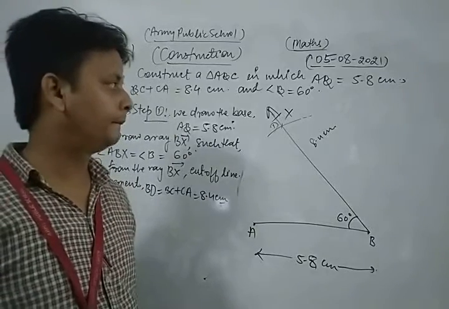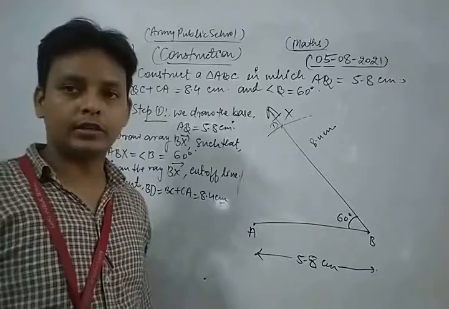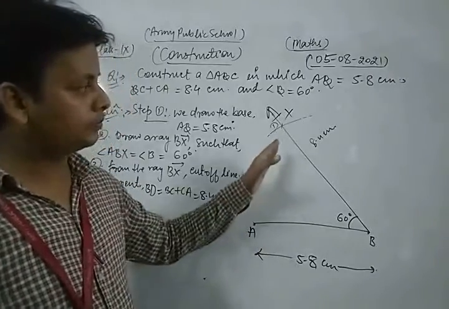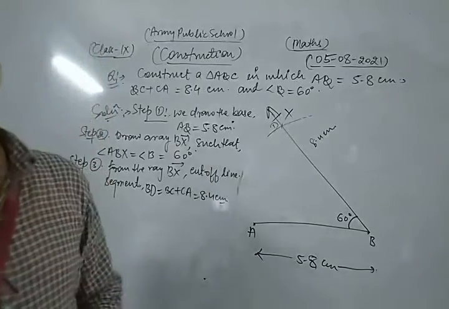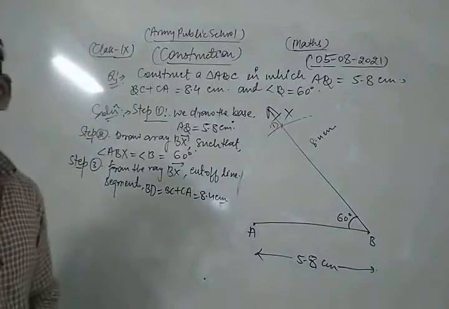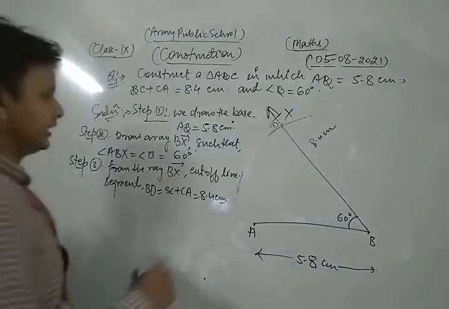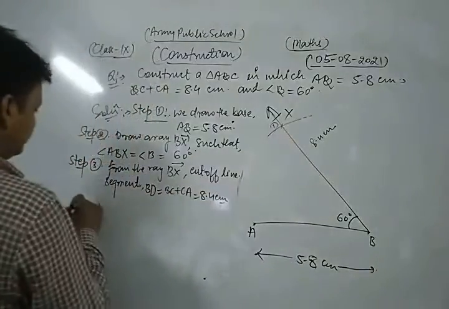Now, dear students, after that we join AD. Look, join AD. Okay, now next step.